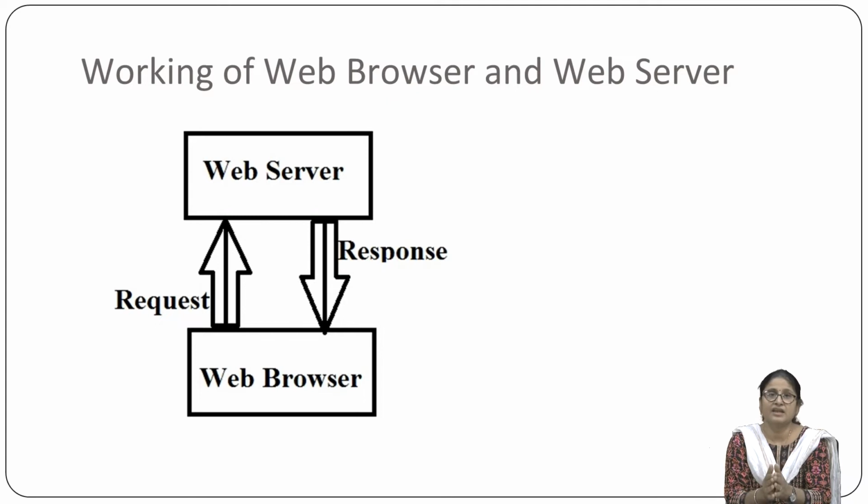And this URL must be written in the web browser, and then the web browser gets the IP address of the domain name, and this is done by the domain name system. What does it do? It translates the URL into the IP address.